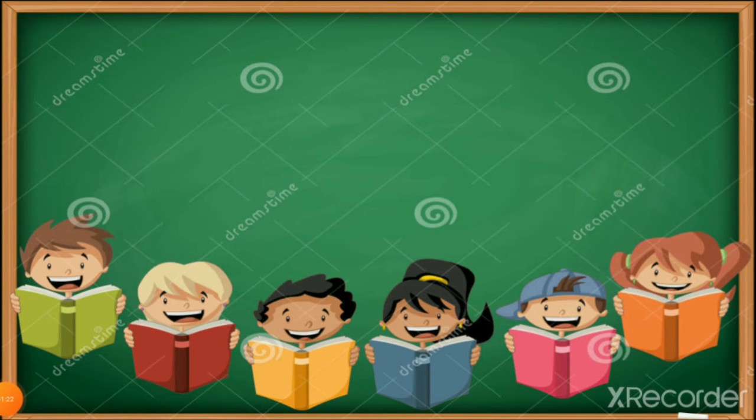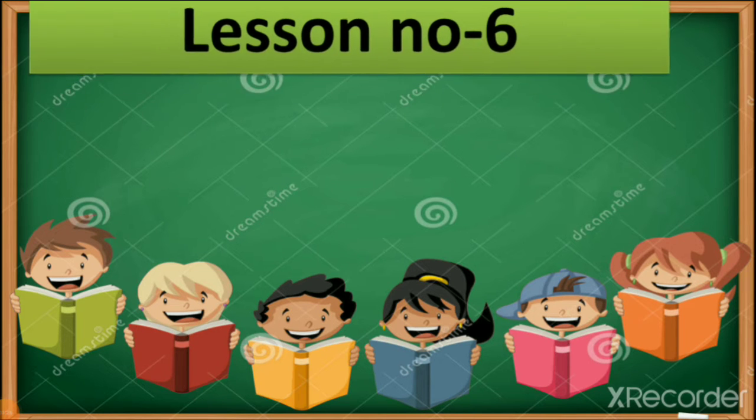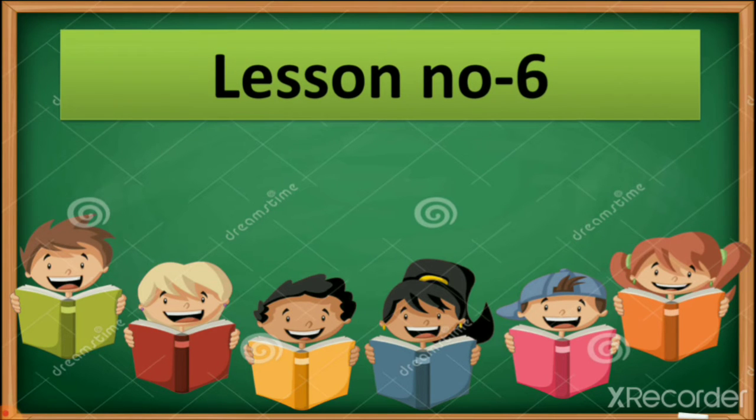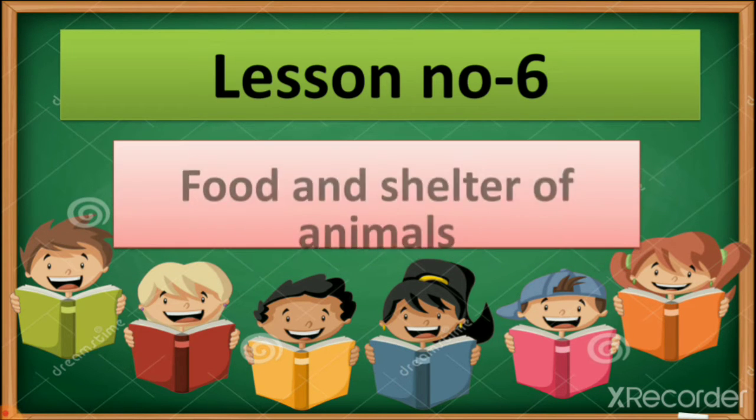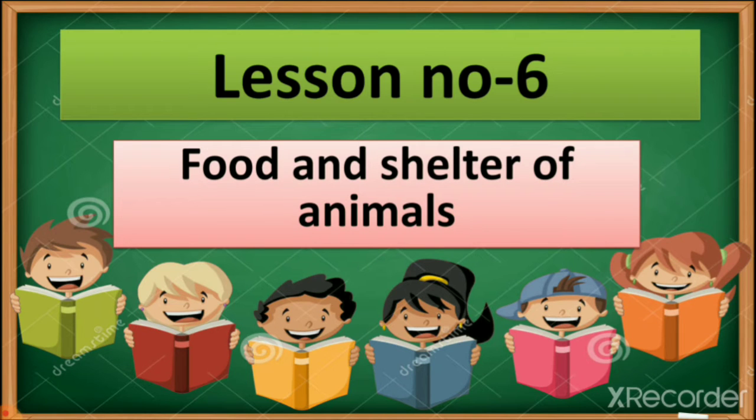So which lesson do we learn? Yes, we learn lesson number 6. Now what is the name of this lesson? Food and Shelter of Animals. So in this lesson we learn something new about animals, right? In lesson number 5 we already learned about different types of animals.